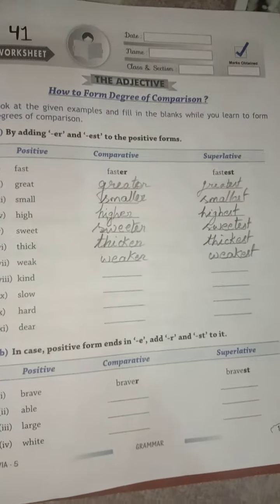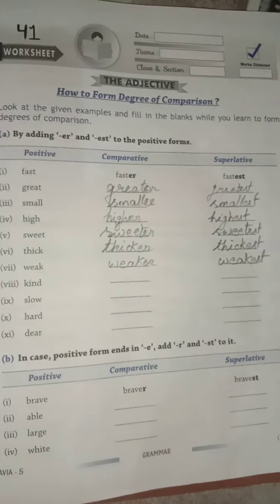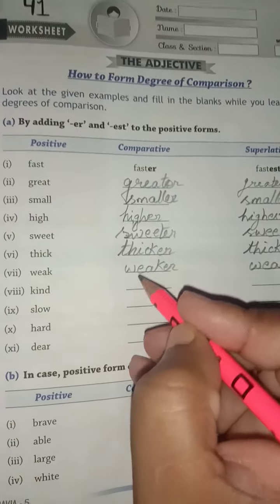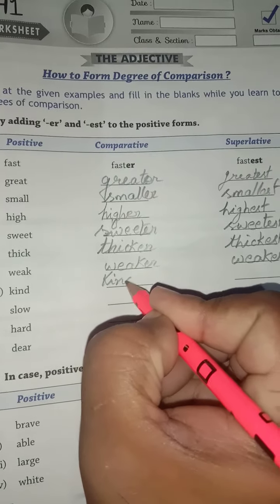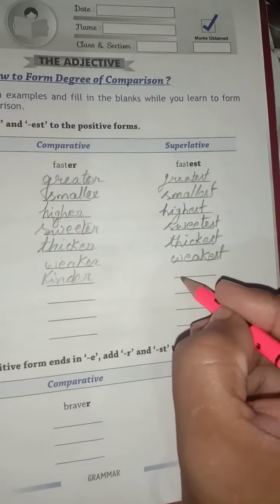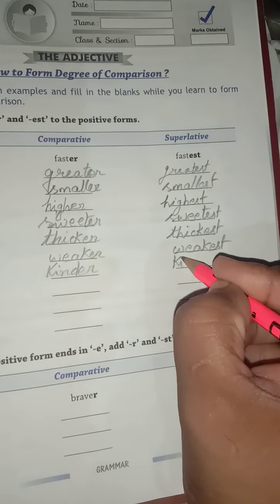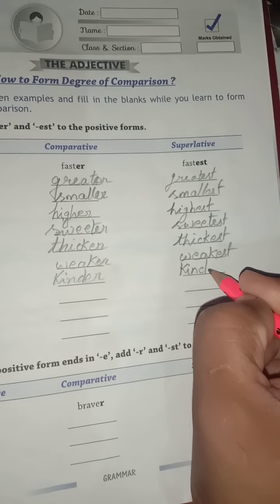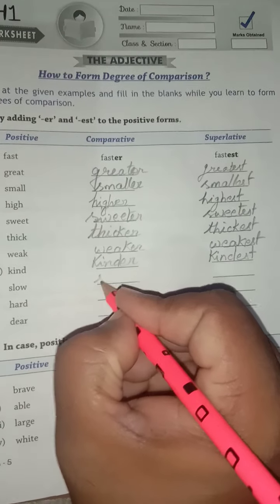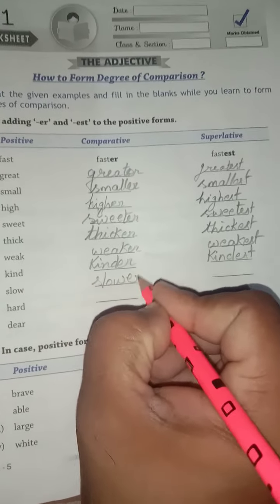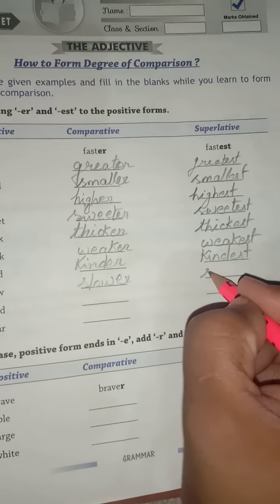Kind. Kinder. Kindest. Slow. Slower. Slowest.